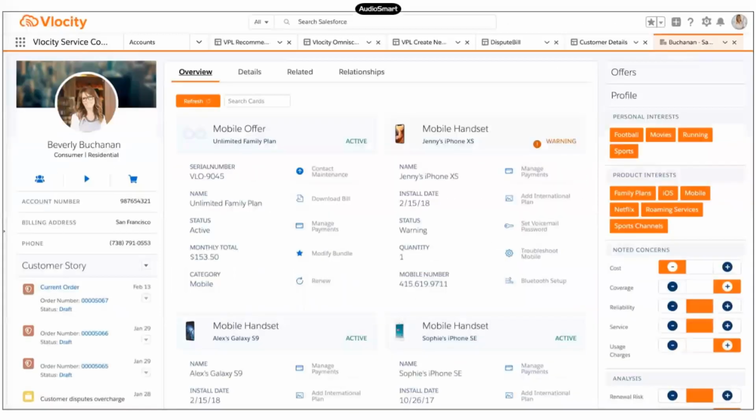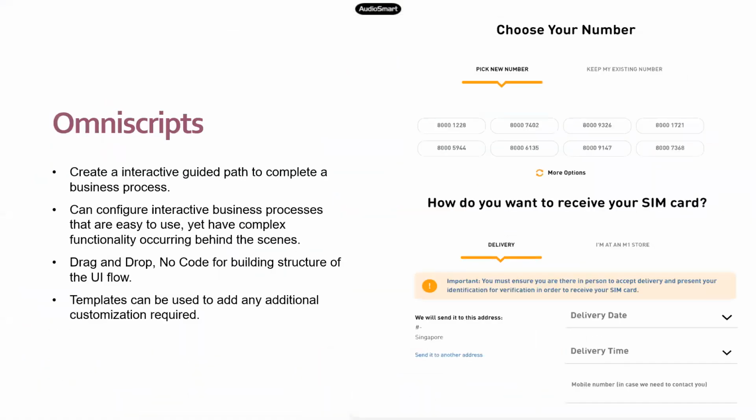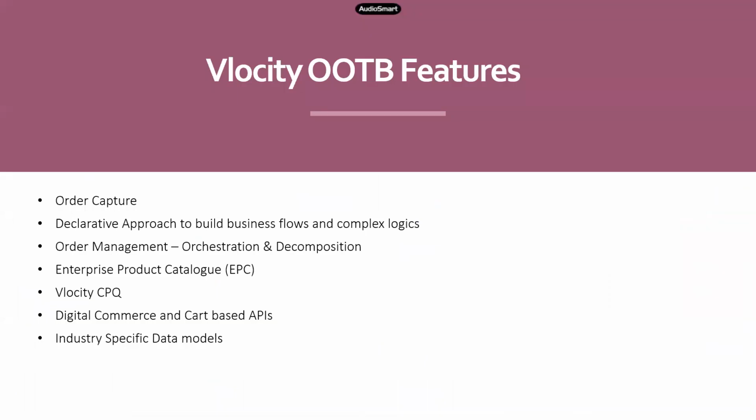These are all certain things provided by Velocity. This is one example of how a card looks for a telecom client. For one customer, you can see the entire history of that customer in one page, and this is all configuration. So it's pretty much like that. You can use all these Velocity components to build your UI screens, and you can use all these other features to handle the backend part. That's pretty much about Velocity.